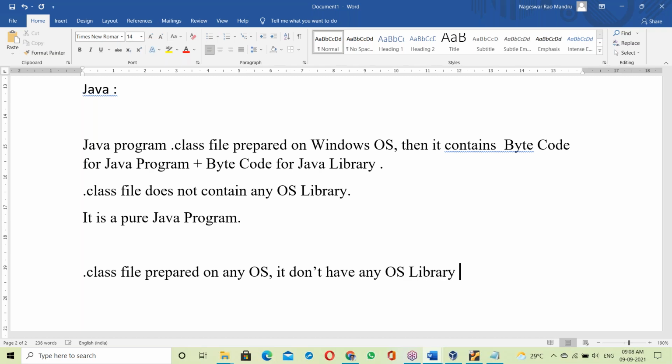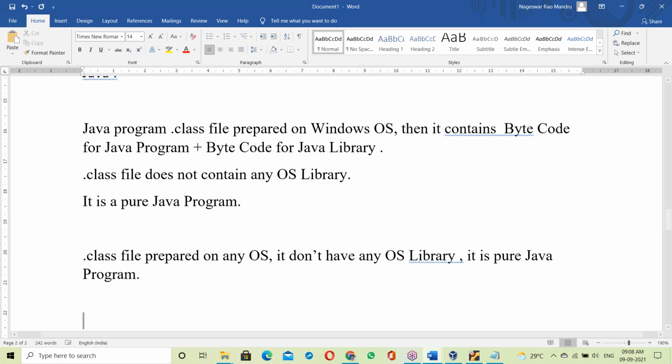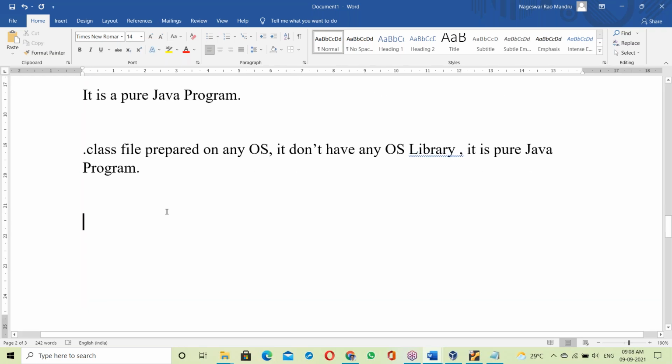Yes, it is a pure Java program. A dot class file is purely a Java program, and it doesn't have any OS library. Okay, now here.